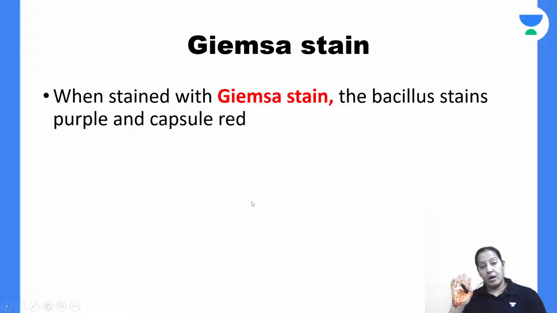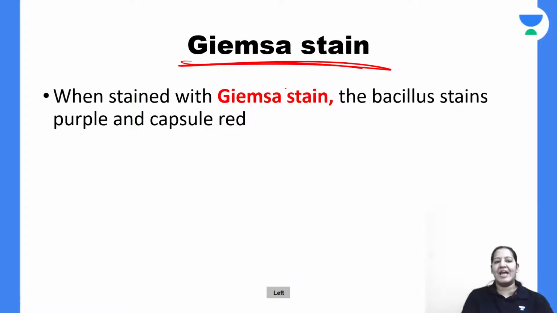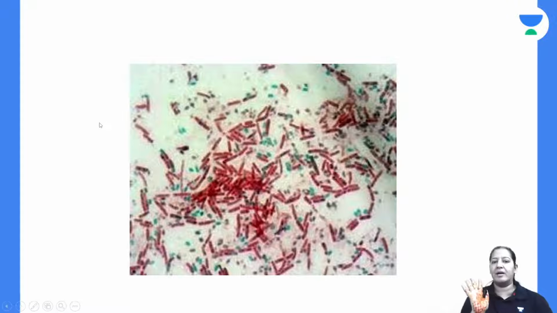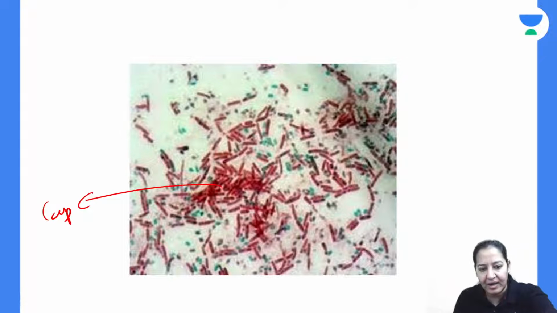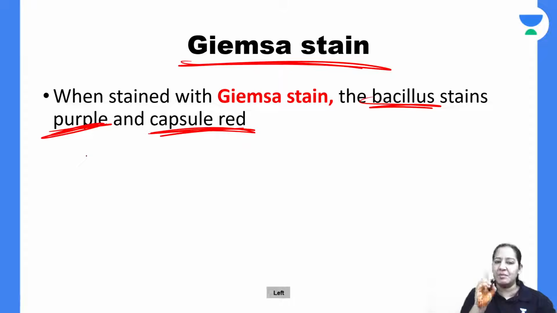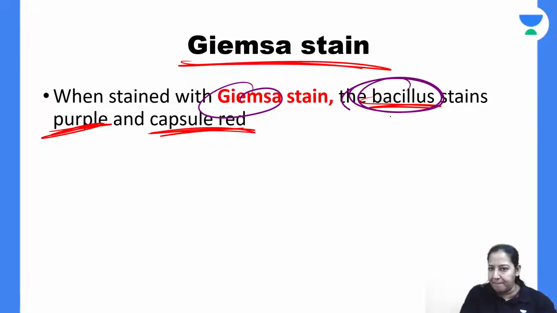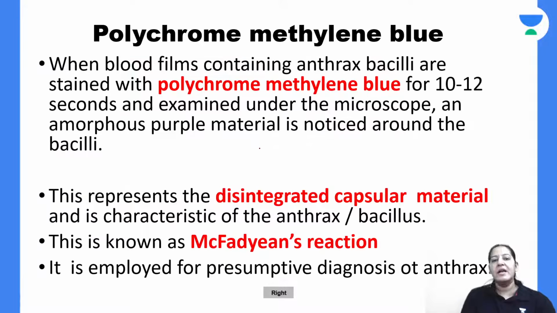Now, do a special stain, Giemsa stain. If we do Giemsa stain, the capsule converts red in color and the bacteria convert purple in color. Can you see the red color here is the capsule, the degenerated capsule. And the purple color is the bacteria. So on Giemsa stain, the bacteria become purple and the capsule becomes red.